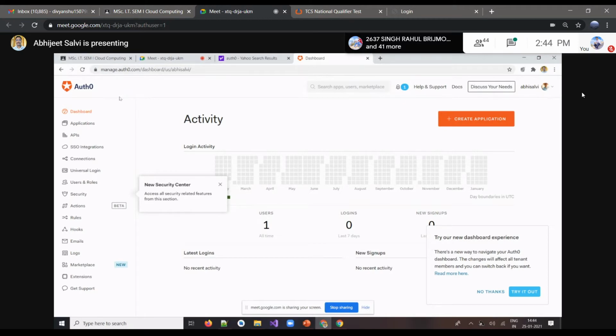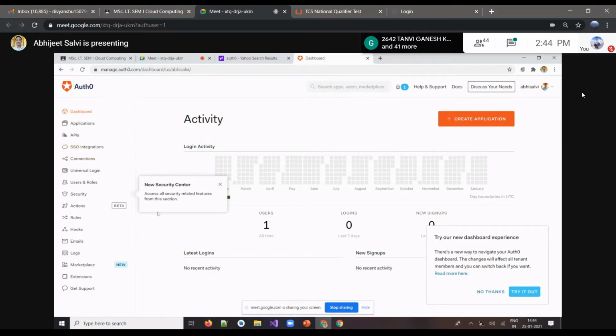This service will pick up some of the basic information and authenticate your account. Many of you are aware of that. When you log in, we get this authentication, and then it is verified by that particular service, and only if it is verified can we have access to that particular service. That can be done with the help of this Auth0.